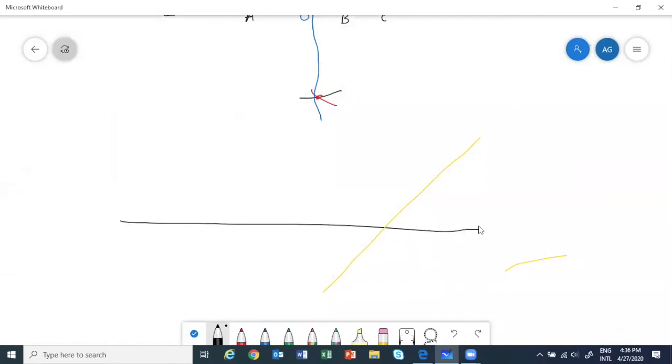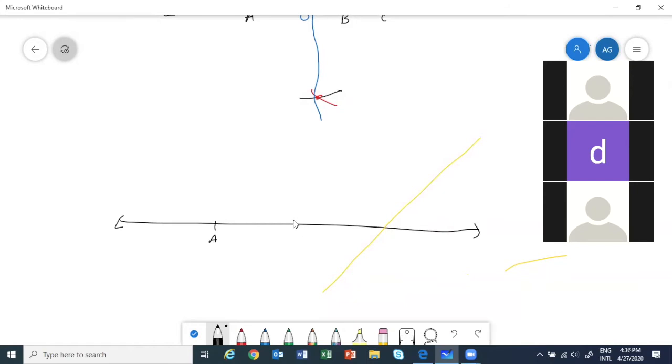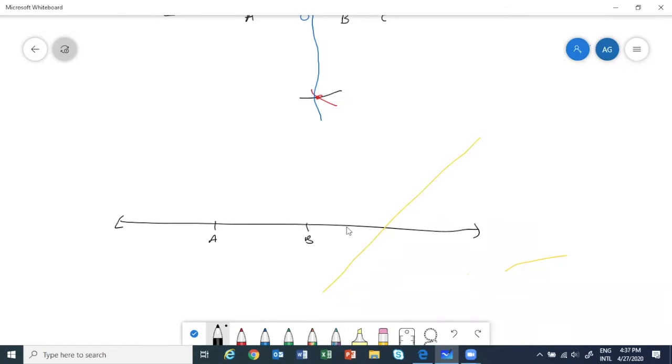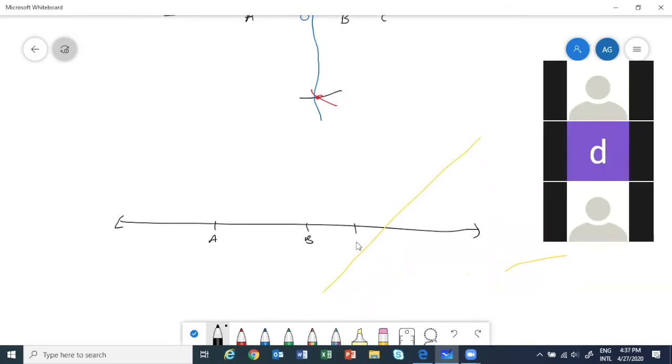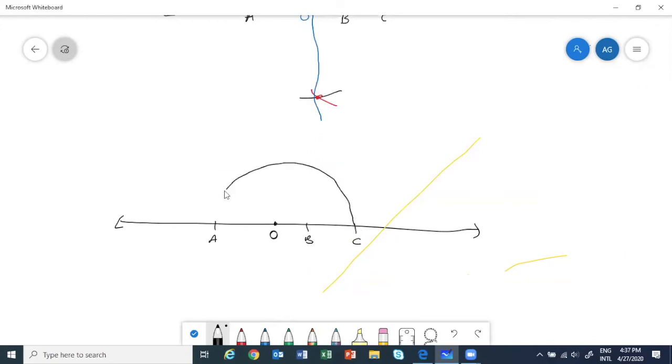So see what we have. We drew a line. We took a point A. AB was 3.5 centimeters. BC was 1 centimeter. We found out O, the perpendicular bisector, and AO and OC will be equal. Draw this, semicircle will come.